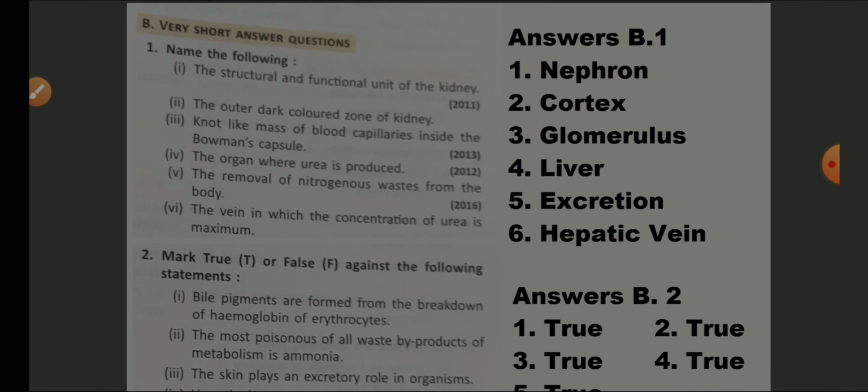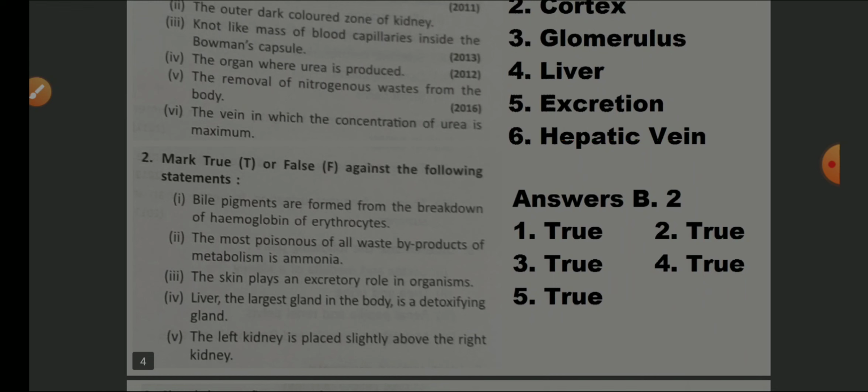Let us see the naming part. Structural and functional unit of kidney, nephron. Outer dark colored region of the kidney, cortex. Knot-like mass of blood capillaries inside the Bowman capsule, glomerulus. Organ where the urea is produced, liver. Removal of nitrogenous waste from the body, excretion. Vein in which the concentration of urea is maximum. The concentration of urea is maximum because the liver produces urea, and the blood vessel which comes out from the liver is the hepatic vein.